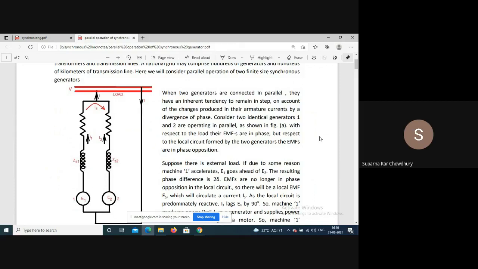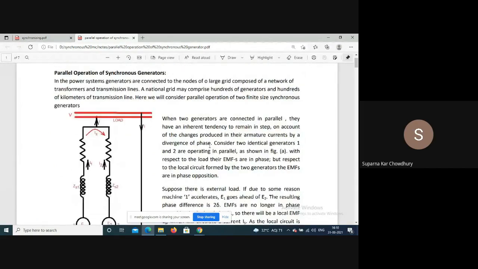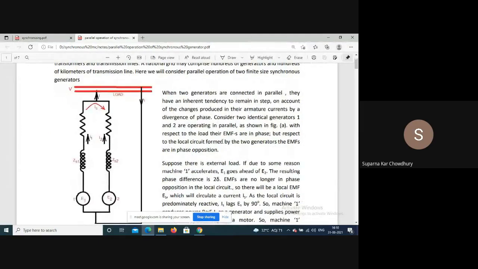The process of connecting the two machines in parallel is also similar to the synchronizing process, so I am not discussing that anymore, but we will discuss the behavior of the machines when the two machines are operating in parallel.